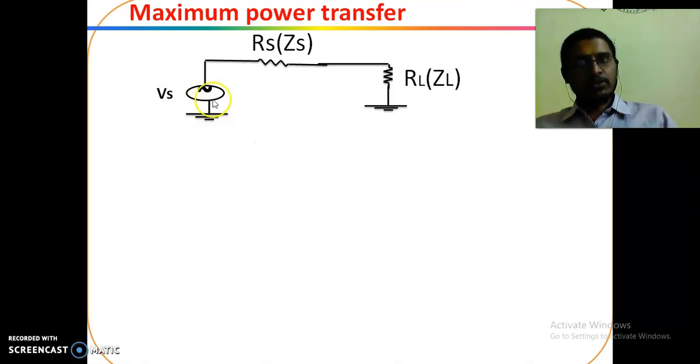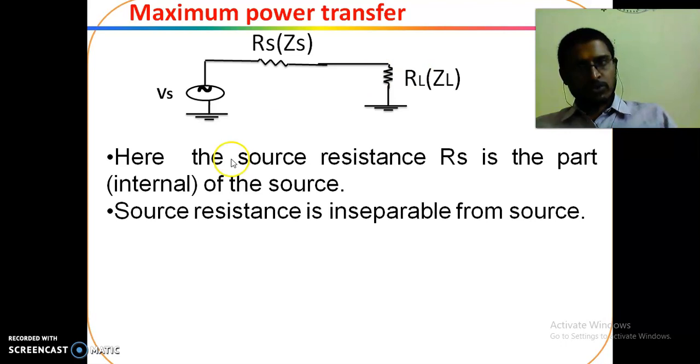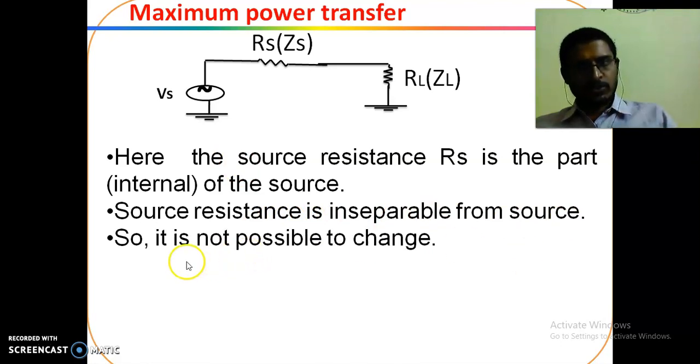So this is the source resistance and the load. Here the source resistance Rs is part of the internal part of the source. That means we can't change Rs. So what is in our hand? RL. We need to change RL until it is equal to the source resistance, or until maximum power is transferred to the load. Source resistance is inseparable from the source. It always exists, so it is not possible to change Rs.